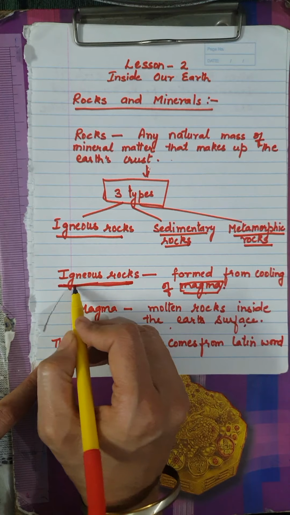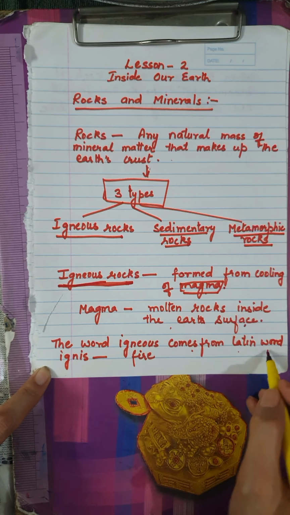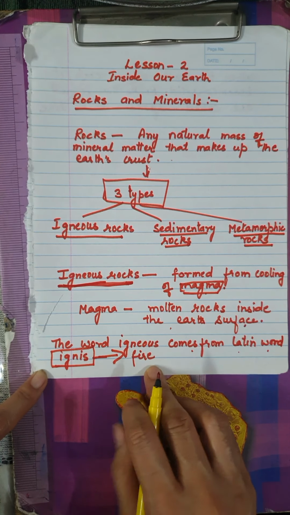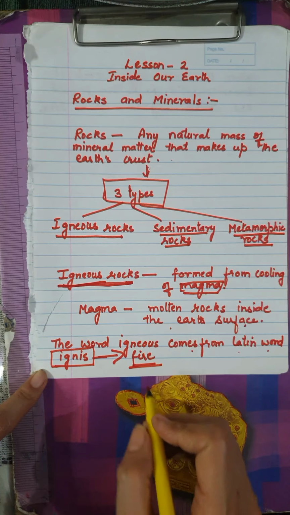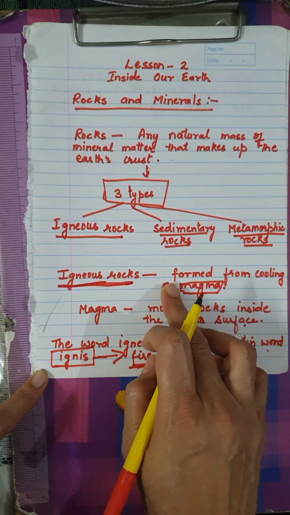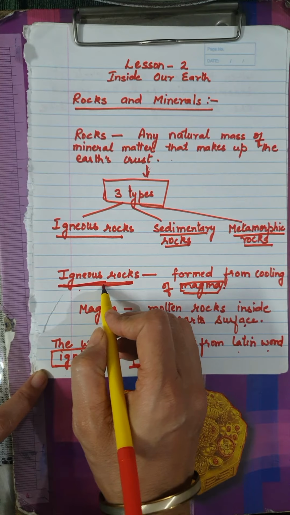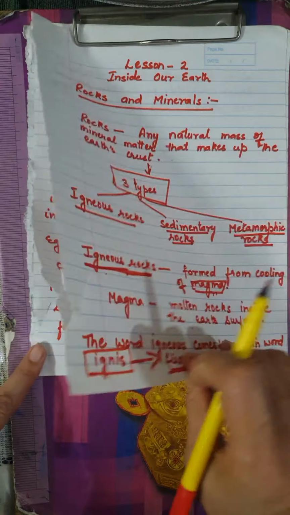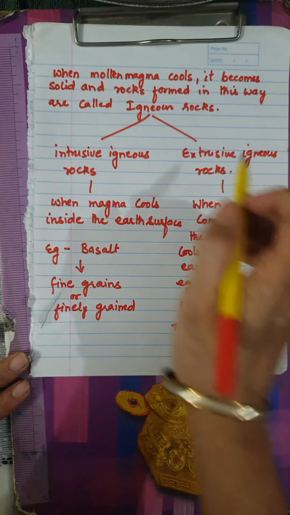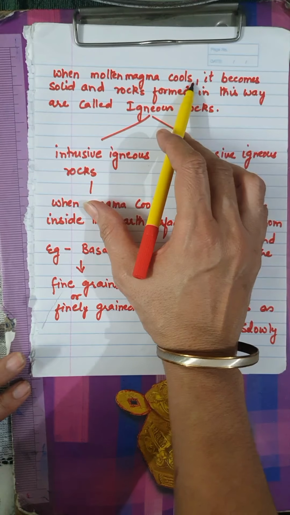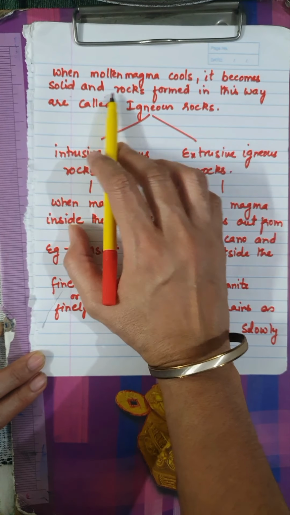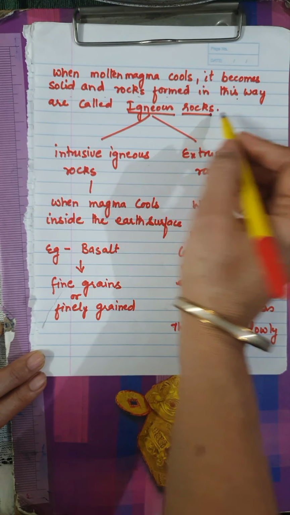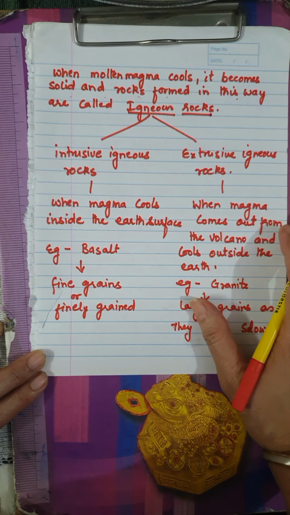Now the word igneous comes from a Latin word ignis. And what do we mean by ignis? Ignis means fire. So why fire? Because the rocks which form the igneous rocks are burning hot from the magma. They are formed from the magma. Now, when molten magma cools, it becomes solid, and rocks formed in this way are called igneous rocks.